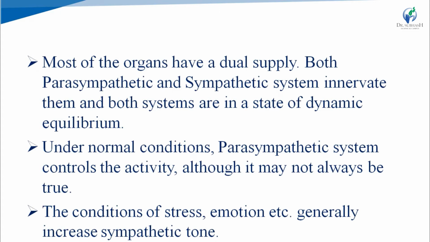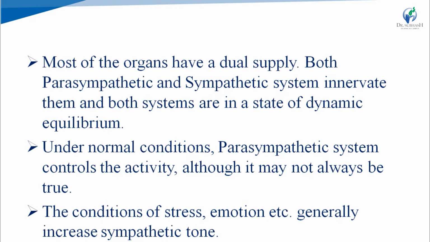Most of the organs have a dual supply; both parasympathetic and sympathetic systems innervate them, and both systems are in a state of dynamic equilibrium. Means in most of the organs, both of these systems work combinedly in a state of dynamic equilibrium to maintain their function. Under normal conditions, the parasympathetic system controls the activity, although it may not always be true.